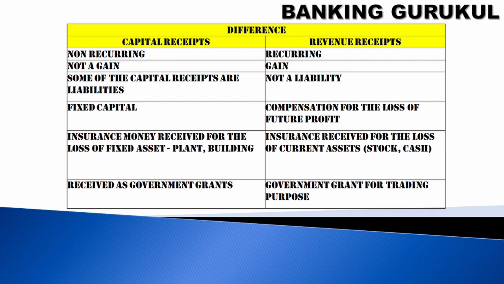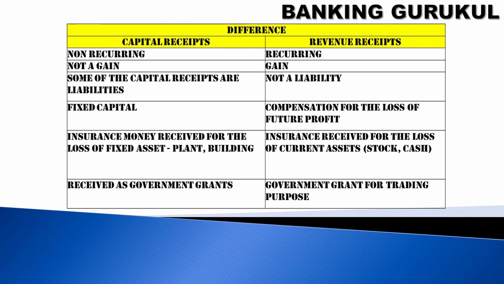So what is the difference between a capital receipt and a revenue receipt? Capital receipts are non-recurring, which will happen once in 5 years, 10 years or in a lifetime. But revenue receipts are recurring, it may be daily, weekly or monthly. Capital receipts are not a gain. A revenue receipt is a gain because you are doing business, buying for 100 rupees and selling for 110 rupees, which is a gain.